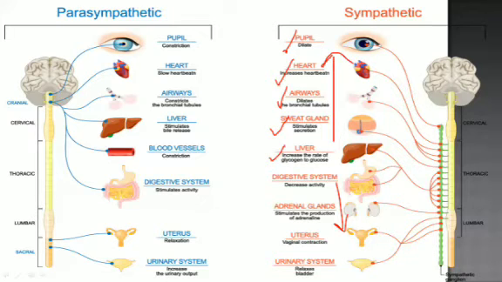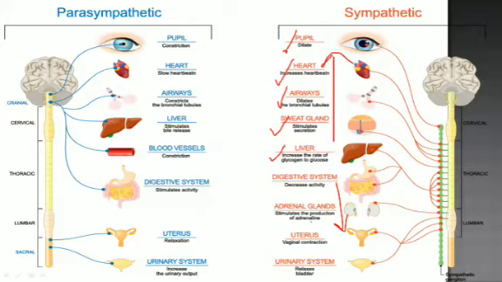Our digestive system decreases its activity, and the adrenal glands stimulate the production of adrenaline, which is also upregulation. They are present on top of the kidneys, and they start to produce the adrenaline hormone.